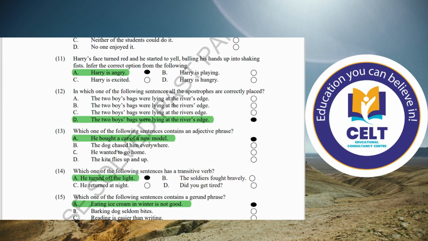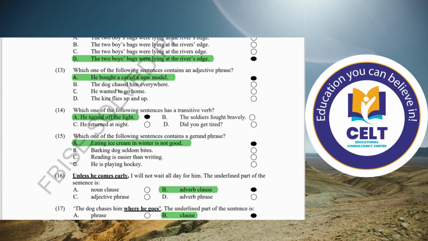Next is number 13. Which one of the following sentences contains an adjective phrase? He bought a car of a new model. The dog chased him everywhere. He wanted to go home. The kite flies up and up. So the correct option for the adjective phrase is: he bought a car of a new model. Of a new model is the adjective phrase.